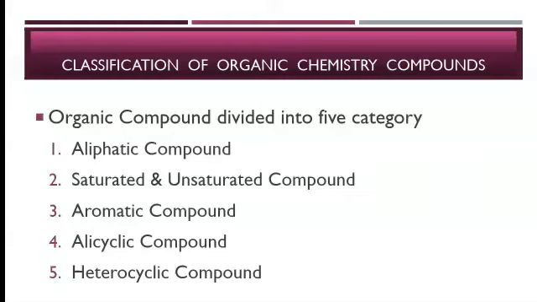Then the classification of organic compounds. Basically, organic compounds are categorized into five categories. First, aliphatic compounds; second, saturated and unsaturated compounds; third, aromatic compounds; fourth, alicyclic compounds; and fifth, heterocyclic compounds. So we can explain in short what aliphatic compounds and the others are.